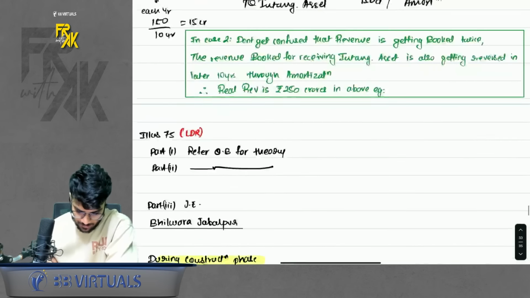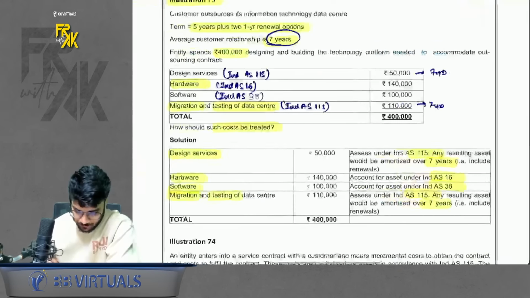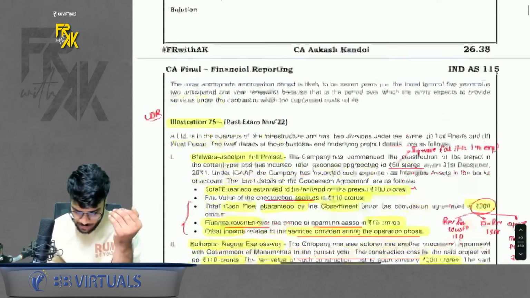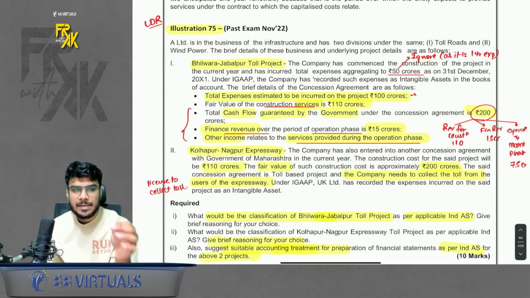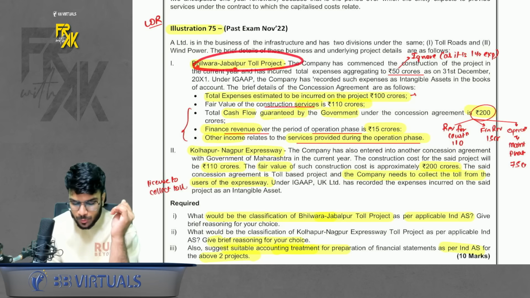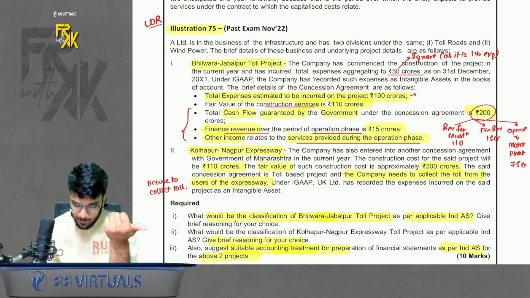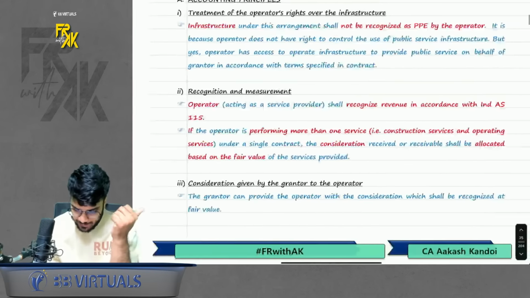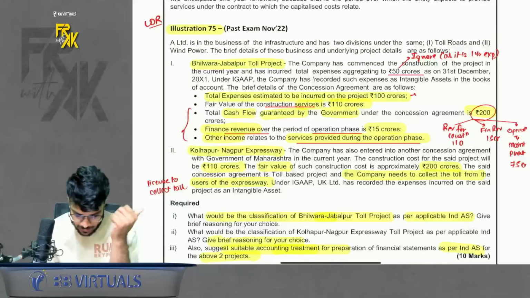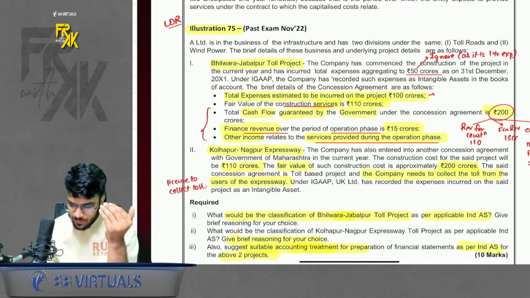Okay. Anyways. So based on this, we have an illustration also, illustration number 75. Exactly the same thing which I just mentioned. There are two toll projects. First, where the government will pay you money. And the second, where the government will give you an intangible asset. So if you want, I'll just give an overview of it.